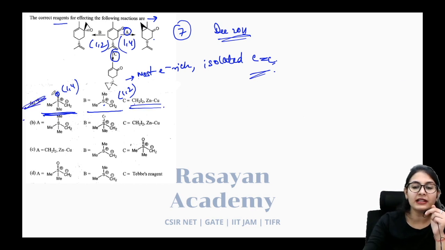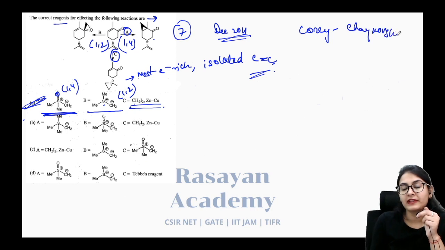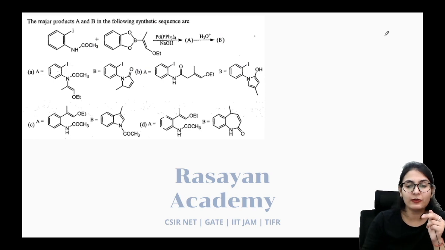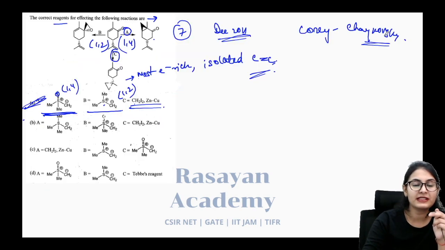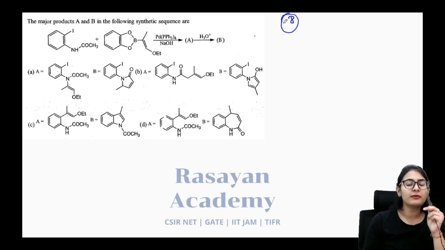All right, very simple guys. Selectivity in reagents. This is your Corey-Chaykovsky reaction. That is what we have done first in our name reaction series. Now, this was question number 7. Now, let's do question number 8. Once again, very, very important.